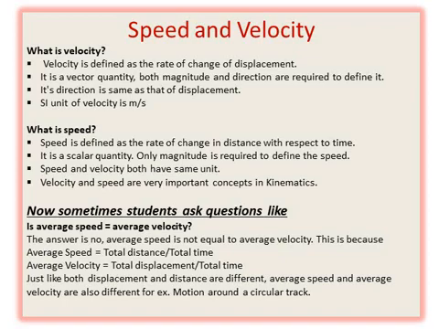You have to note that the average speed and average velocity are not the same. Why? Because in speed we have to consider distance and in velocity we have to consider displacement. That means average speed is equal to total distance upon total time and average velocity is the total displacement upon total time. And you know that distance and displacement are different, so speed and velocity are also different.